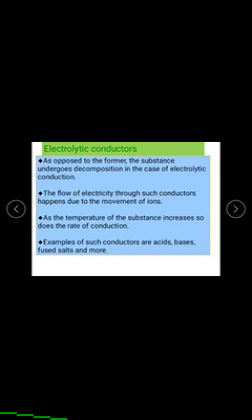For these electrolytic conductors, examples are acid solutions, base solutions, fused salts, and more.